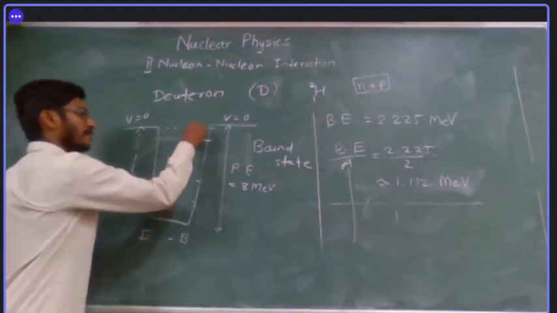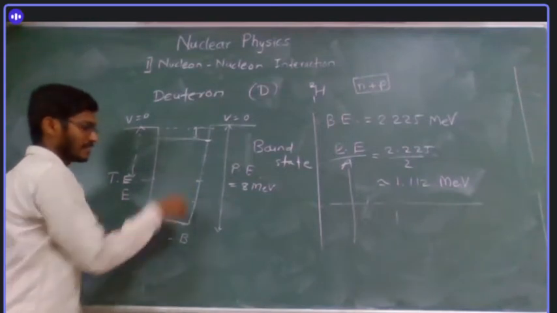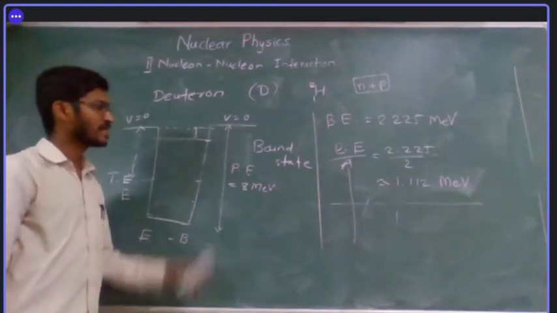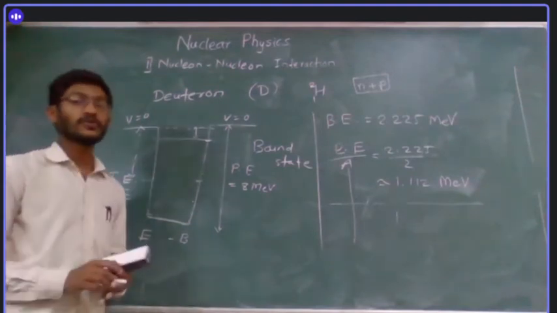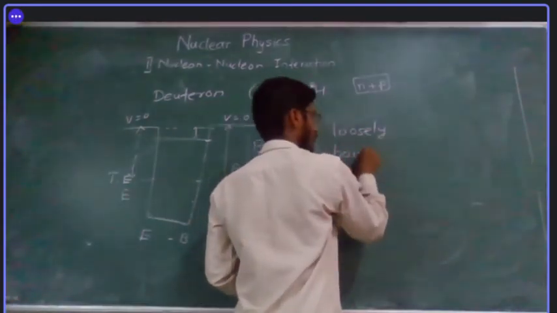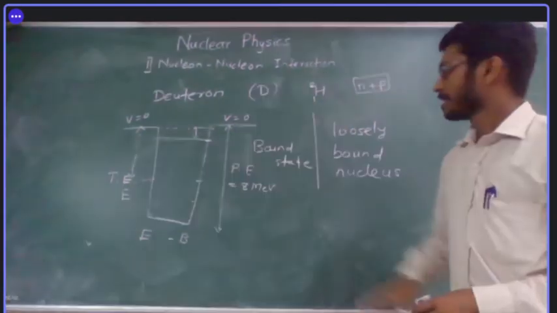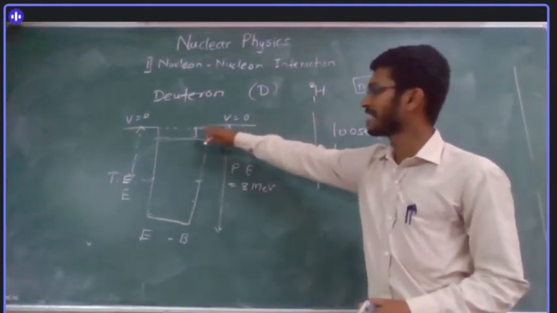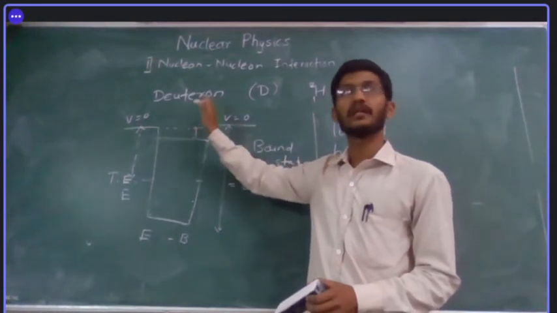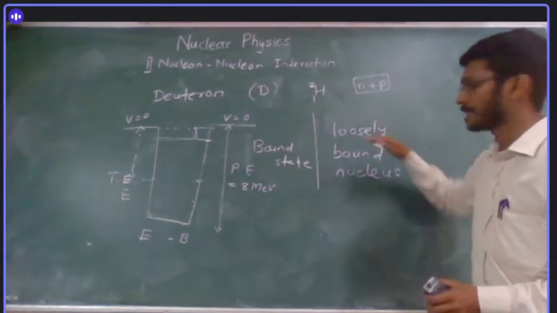So there is very little binding energy, correct? And you can see kinetic energy is much larger than the binding energy. Therefore, we call deuteron a loosely bound state. Because the binding energy is very small, it can easily get out of this potential well. That's why we can call this a loosely bound nucleus or loosely bound state.